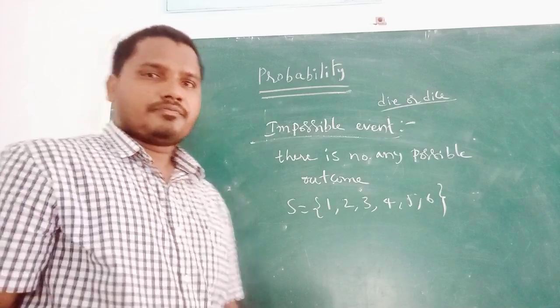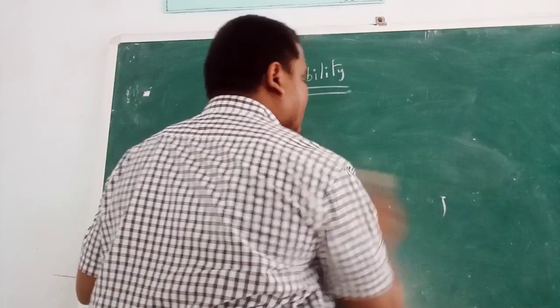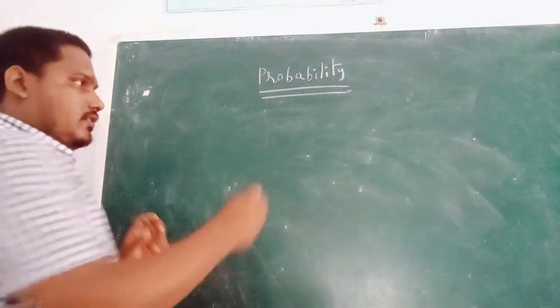Okay. Next we are going to discuss a coin.